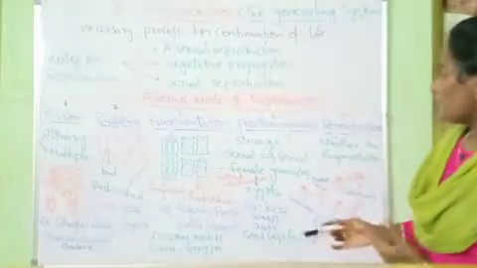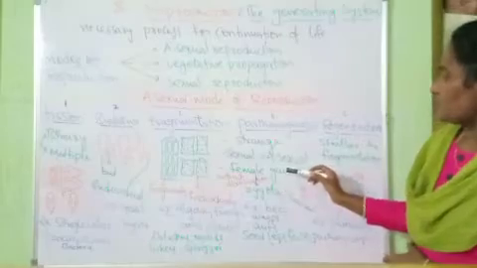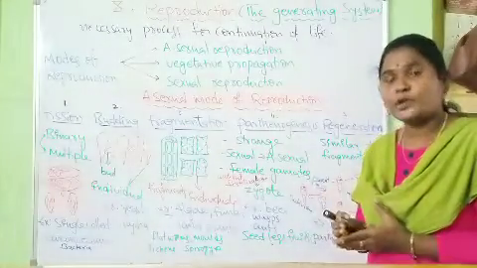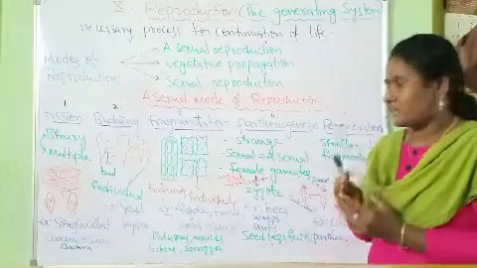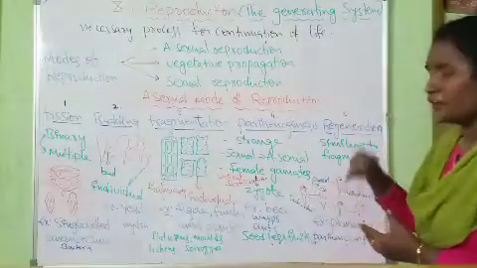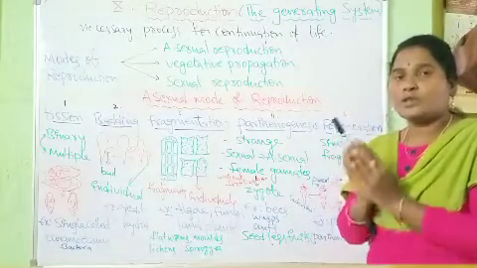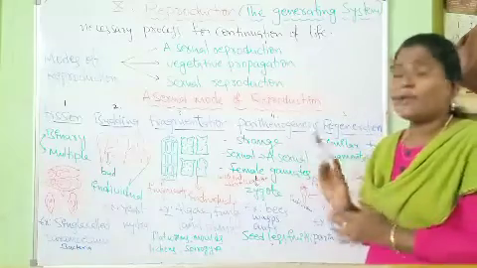The zygote that forms from parthenogenesis is called a parthenocarpic zygote. The parthenocarpic zygote develops into young ones, those are female young ones.